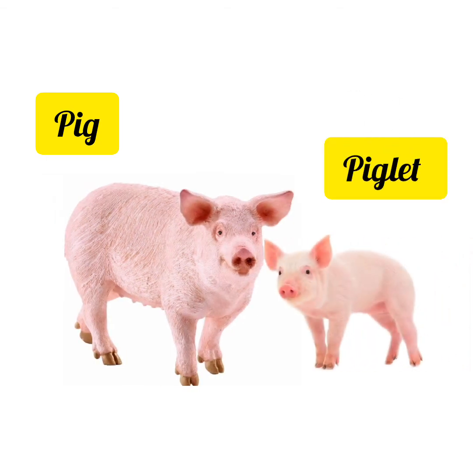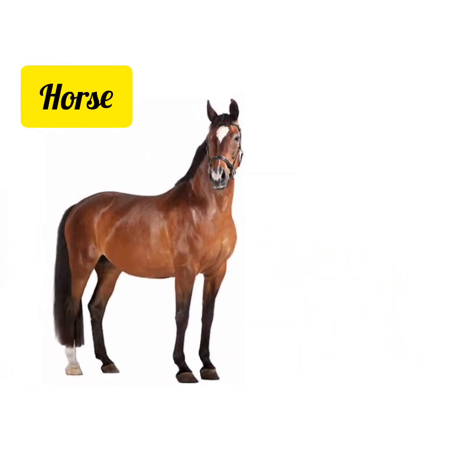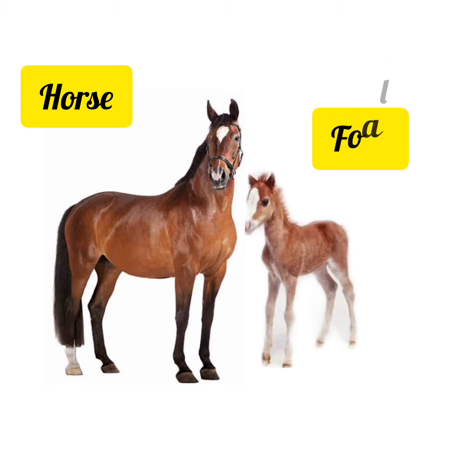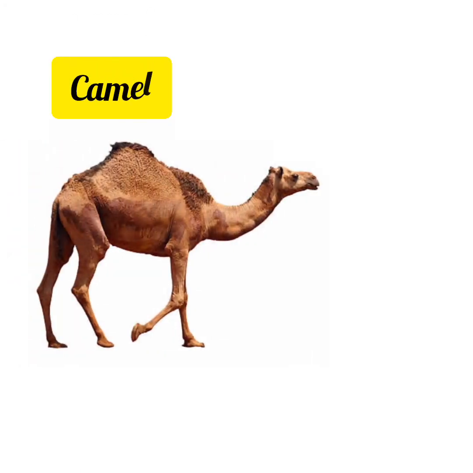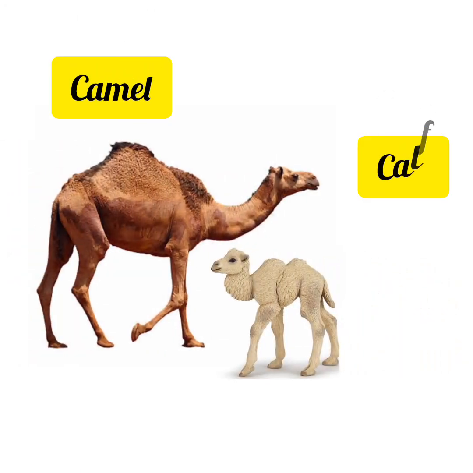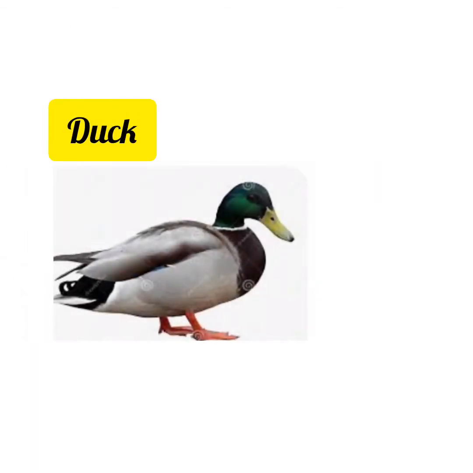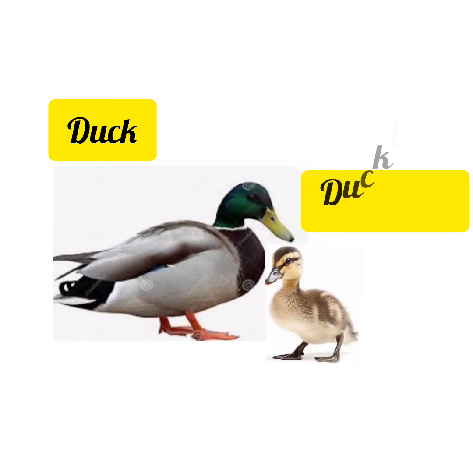Piglet. Next animal is horse. The baby of horse is called Foal. And this is camel. The baby of camel is Calf. And this is duck. The baby of duck is called Duckling.